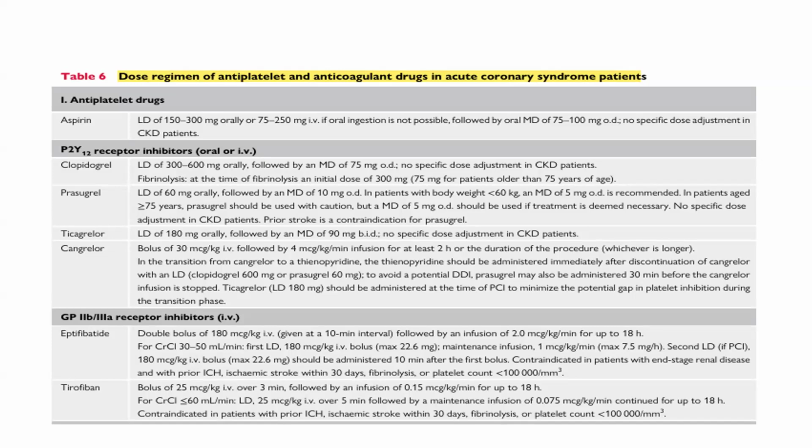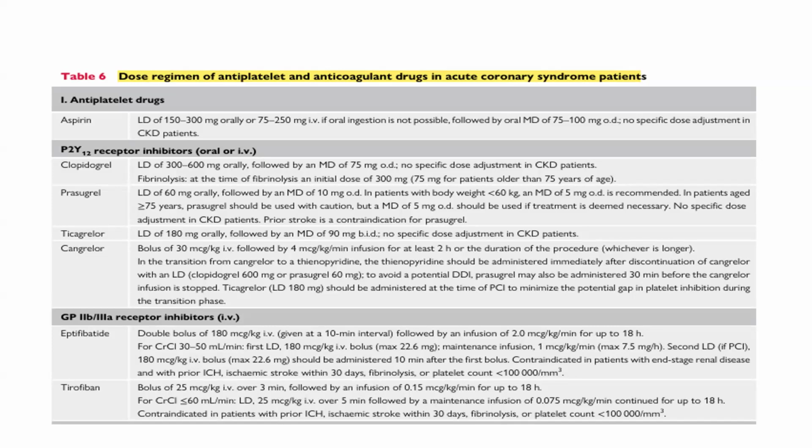The next class of drug is the glycoprotein 2B3A inhibitor. In this, the drug is eptifibatide, that is the double bolus of 180 mics per kg, followed by the infusion of 2 mics per kg per minute for up to 18 hours. For creatinine clearance of 30 to 50 ml per minute, first loading dose is 180 mics per kg IV bolus, then maintenance infusion of 1 mic per kg per minute. The second loading dose of 180 mics per kg IV bolus should be administered 10 minutes after the first bolus.